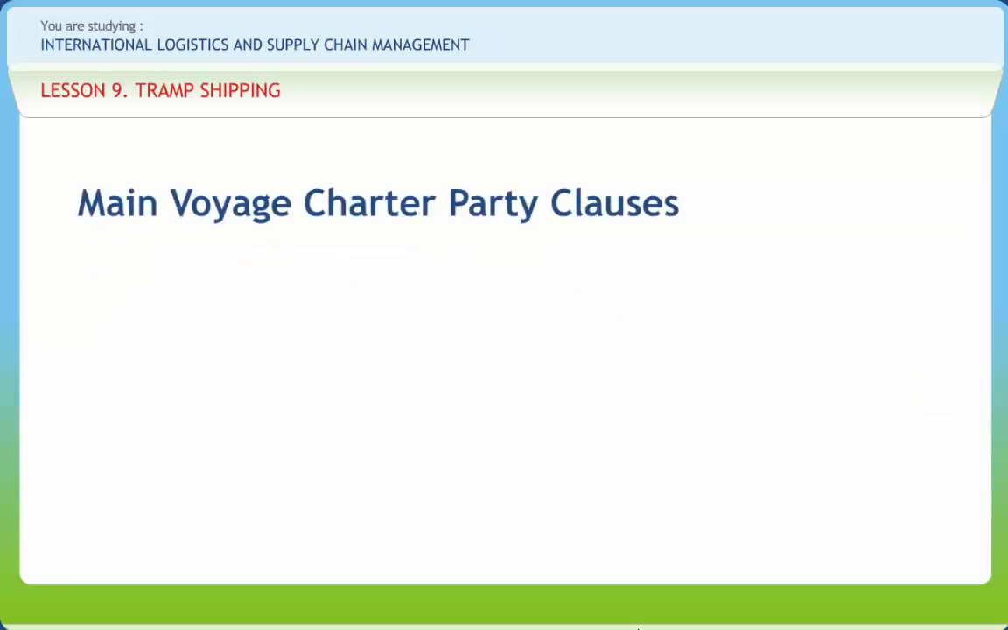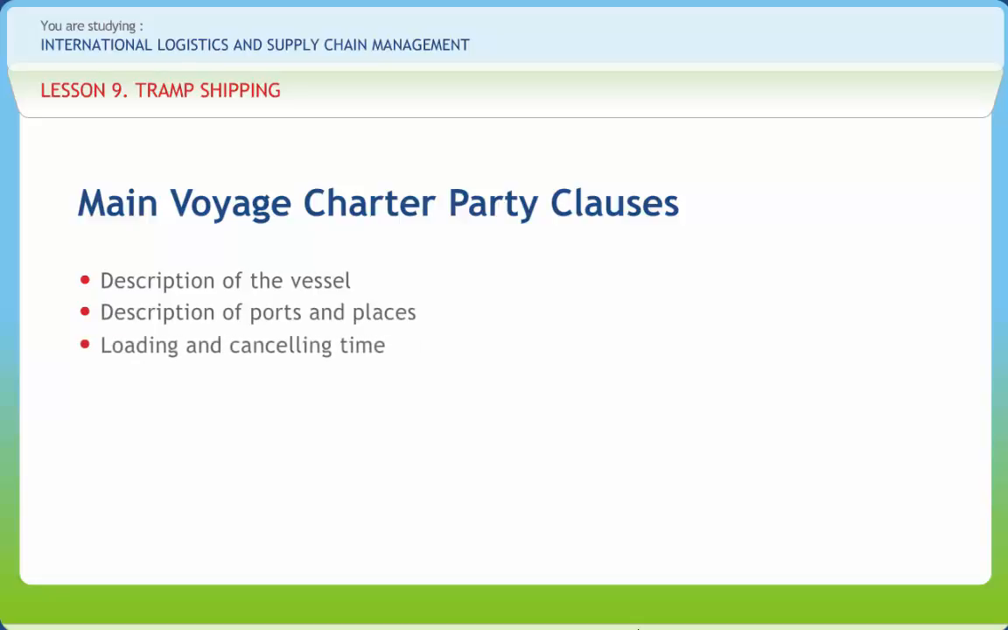The main voyage charter party clauses are: description of the vessel, which includes the name of the vessel, its cargo carrying capacity, its cargo handling gear, and other properties including layout of cargo holds, their number and capacity, etc. Description of ports and places. The charter party mentions the ports of loading and discharging, and the ship owner is obliged to send the vessel to these ports.